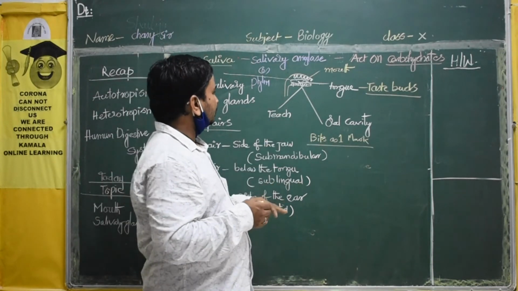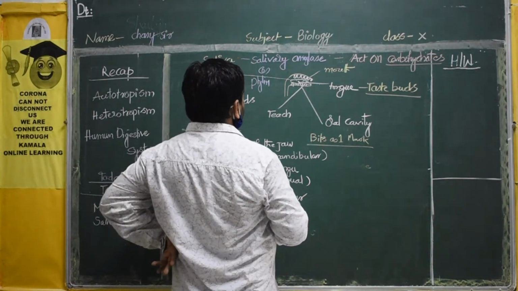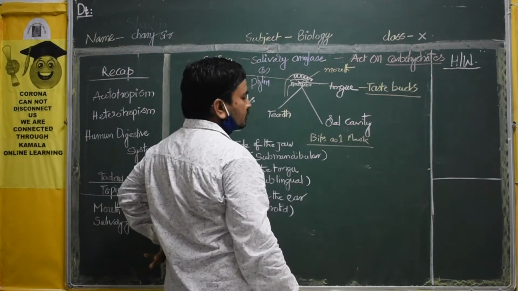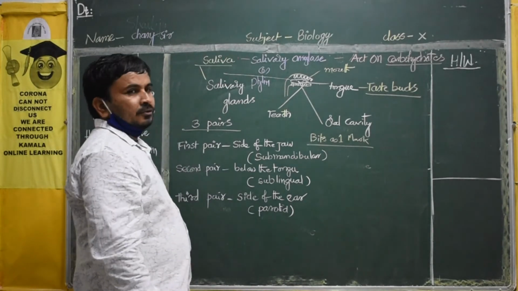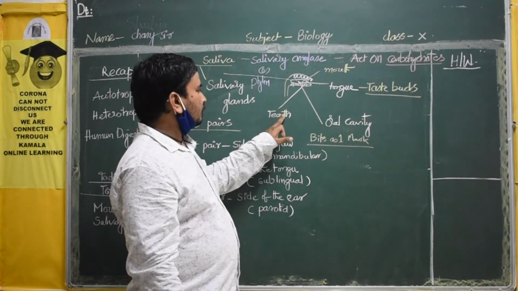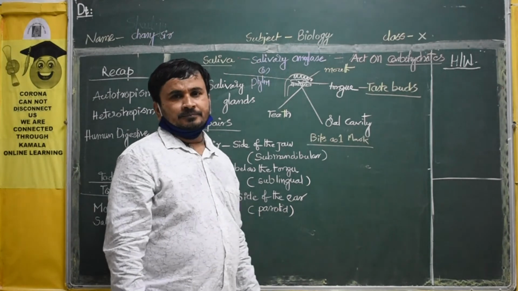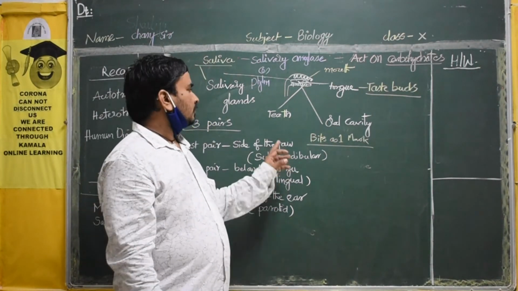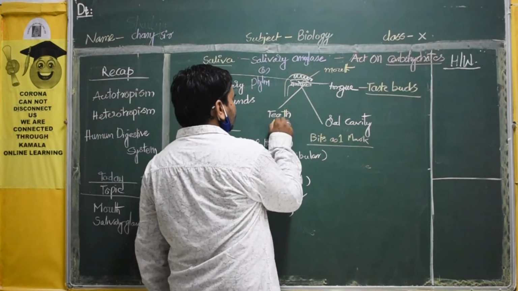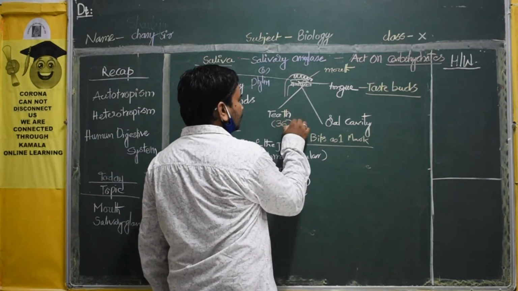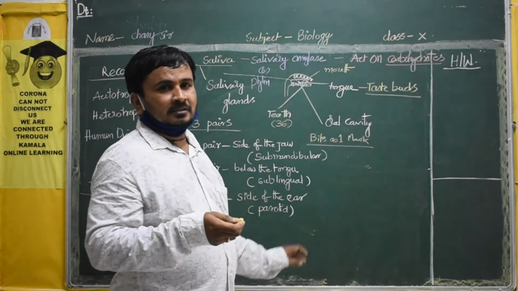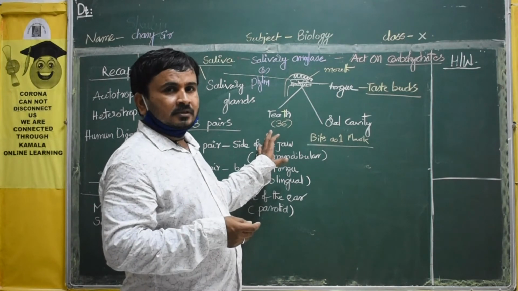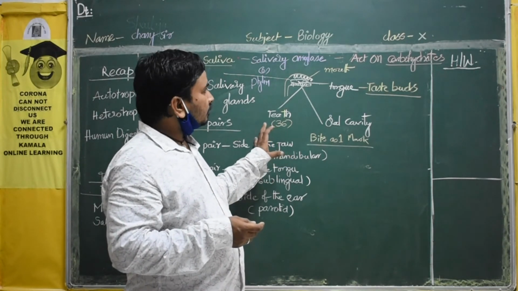Now we will go to the teeth. If you see the teeth, we can see different sizes of teeth. Total how many teeth do we have? 36 teeth will be there in adults. The remaining things we will discuss in the next session.